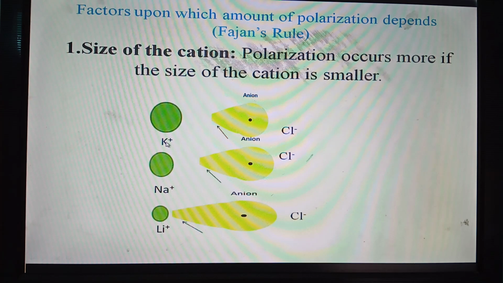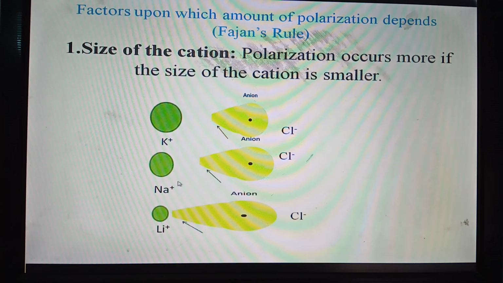The charges of the cations are the same, they are unipositive, but the sizes of the cations are different. Among these three cations, potassium ion is the biggest, then sodium ion, and lithium ion is the smallest. Because of the smallest size of the cation, the electron cloud of the anion has been deformed to a greater extent. That is, the deformation of the electron cloud of the chloride ion is greater in the case of lithium chloride.